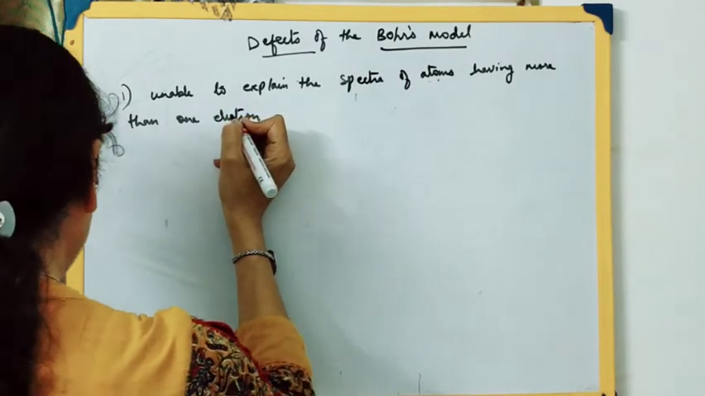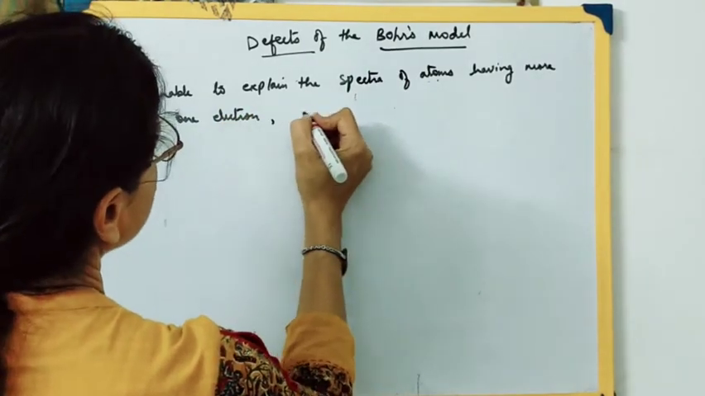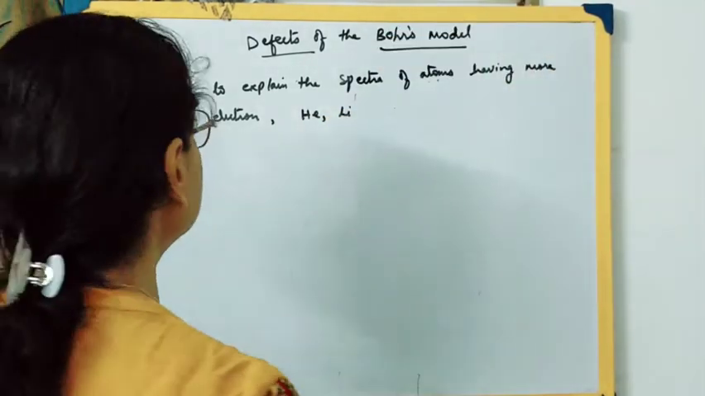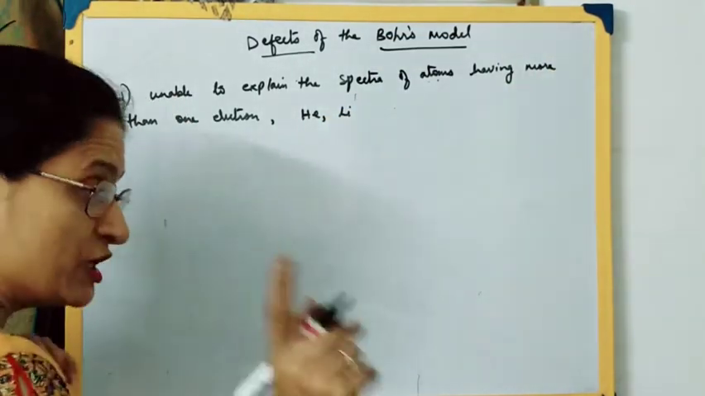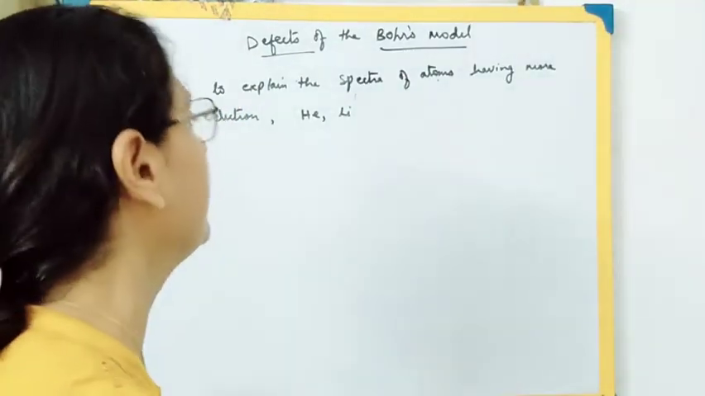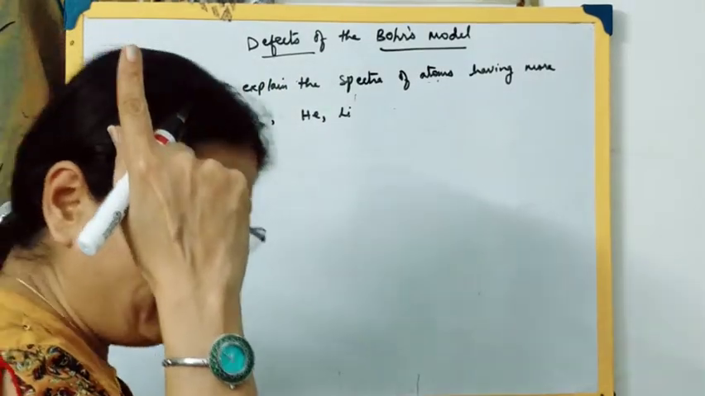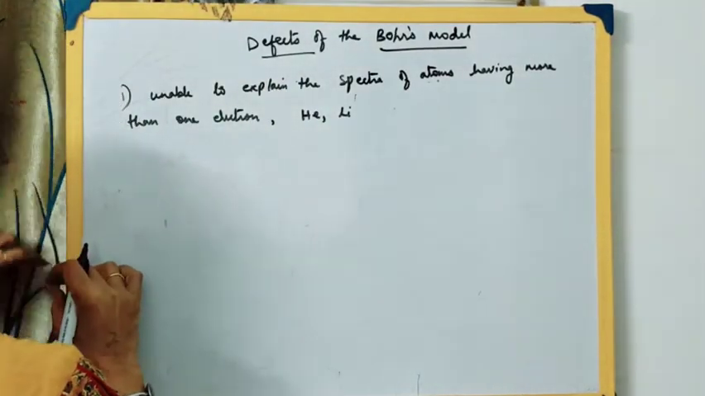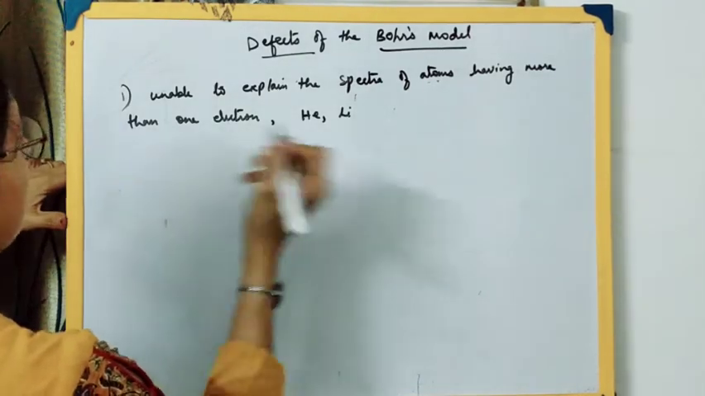That means it was not able to say anything about the spectra of helium or lithium or any other atom which has more than one electron. It speaks more about hydrogen and hydrogen-like atoms, that means having one electron, but for atoms having more than one electron, it was not able to explain the spectrum of those atoms.